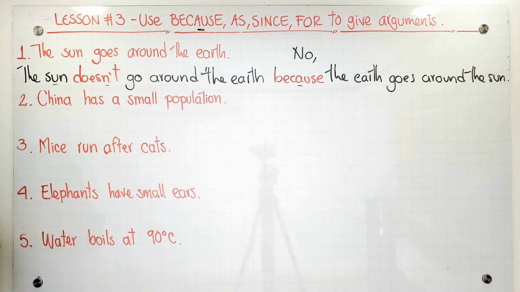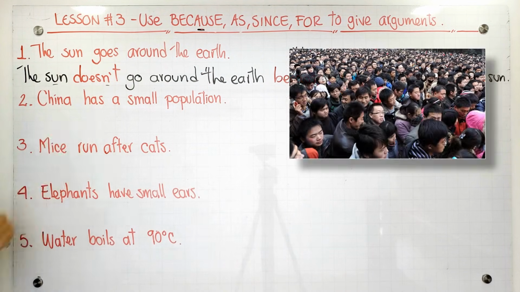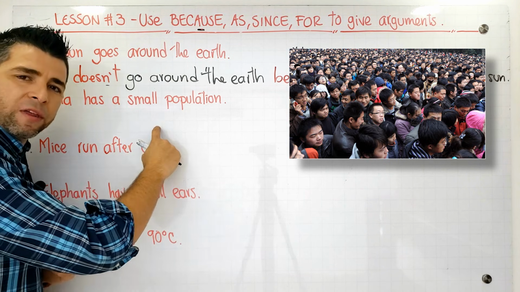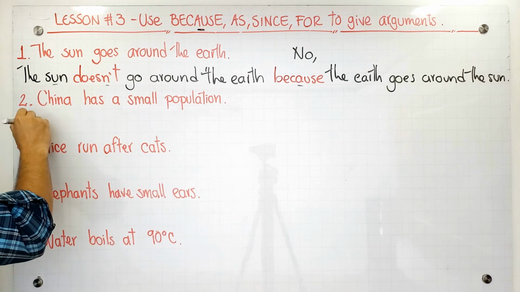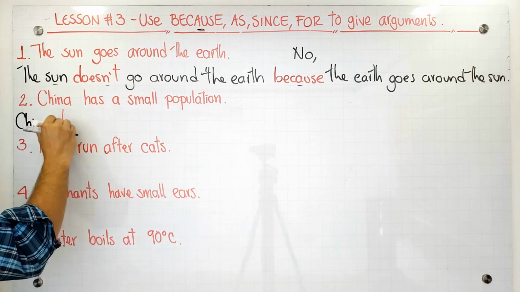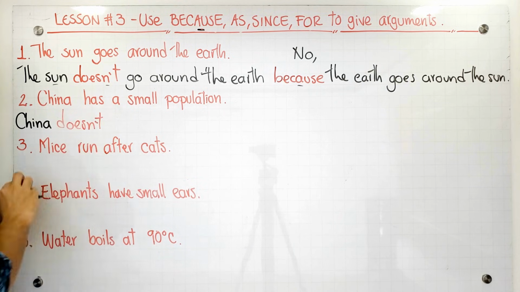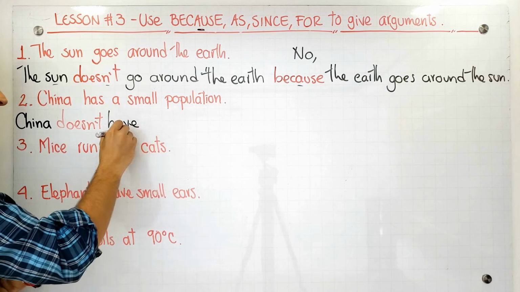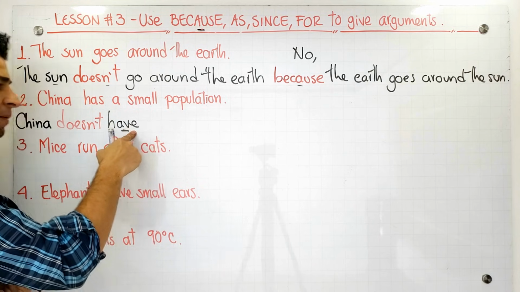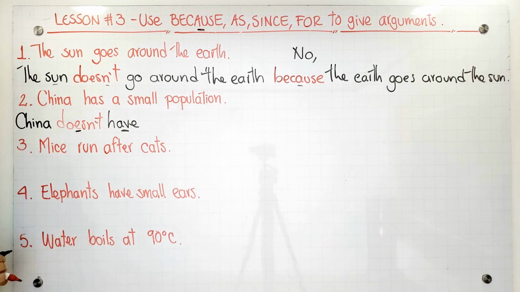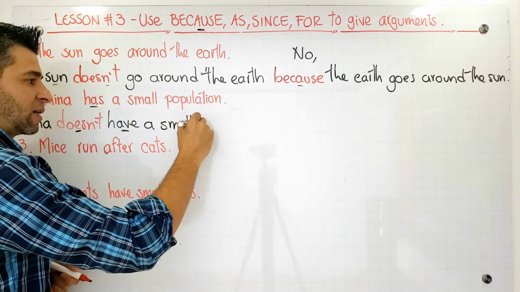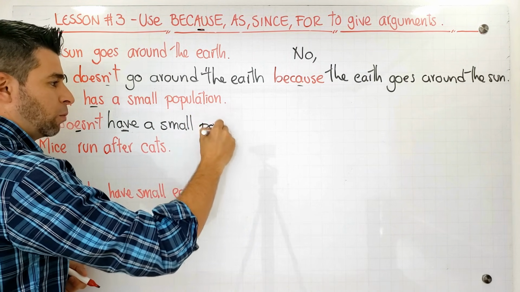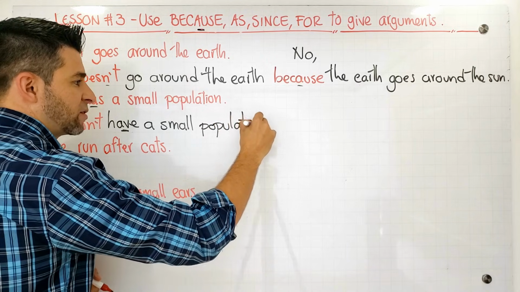Okay? So guys, let's continue with number 2. China has a small population. What do you think about this? This is not true, guys. So in here, we're going to say China. China what? China doesn't have. Remember, doesn't have. In here, the base verb, because I'm using the auxiliary does, I cannot put the verb has here. China doesn't have a small population. This is the negative sentence. This is the negative statement.